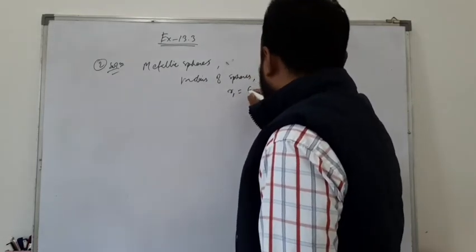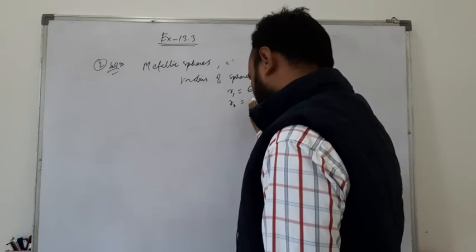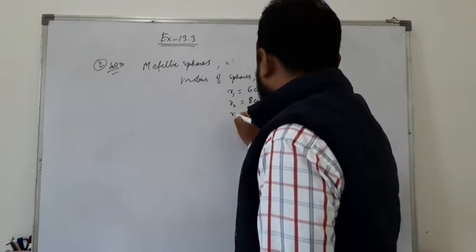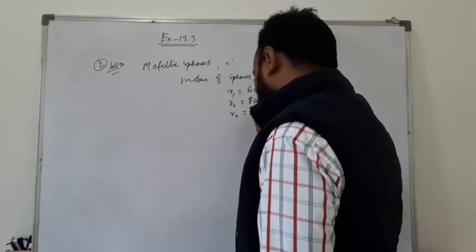I am taking the first radius r1 as 6 centimeter, r2 as 8 centimeter, and r3 as 10 centimeter.